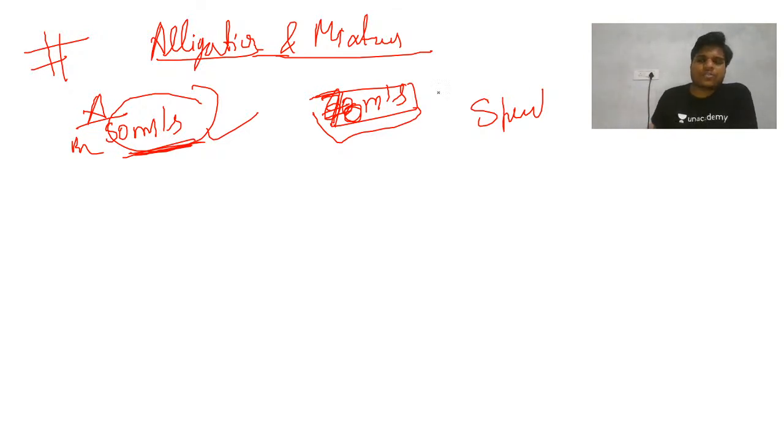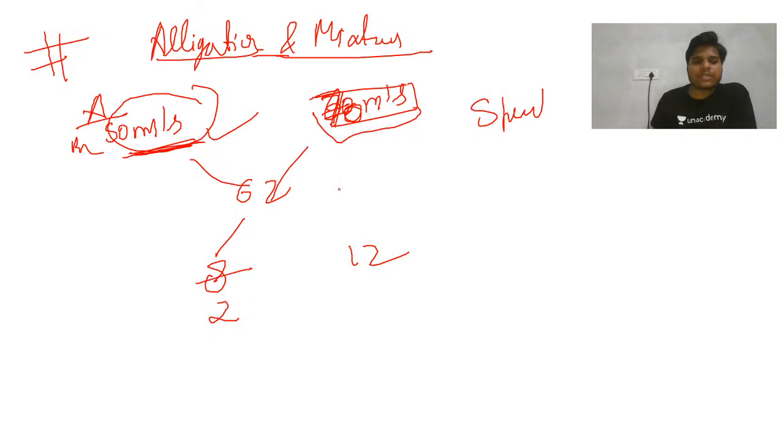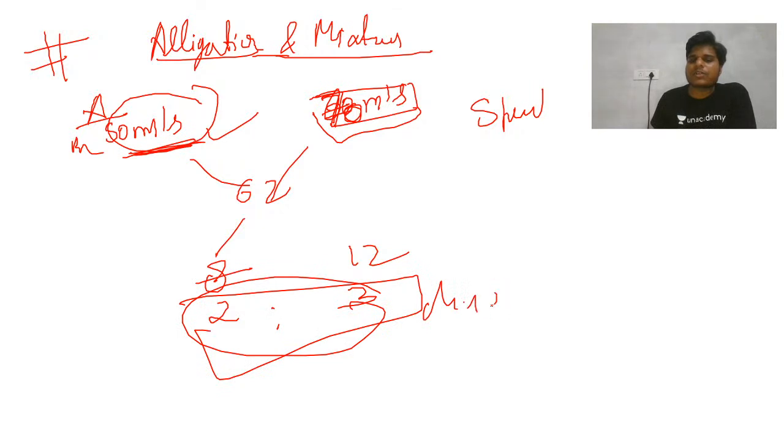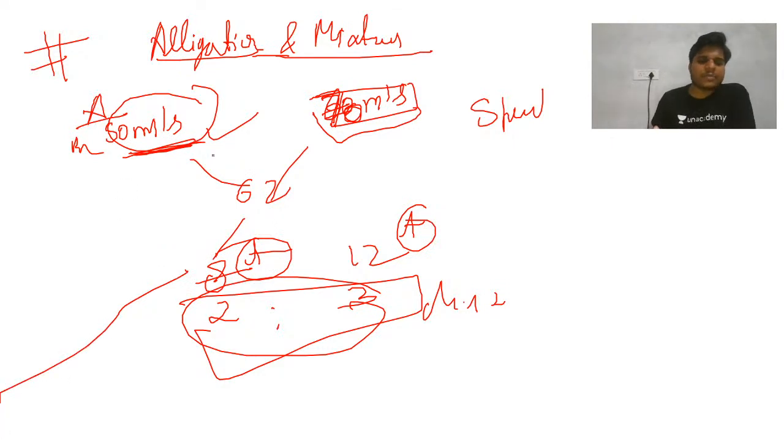What you guys do is put 62 here and you get this ratio, which is 2:4:3. But this is not right. This is not the distance ratio, this is the time ratio. So I hope now you will not commit this mistake.